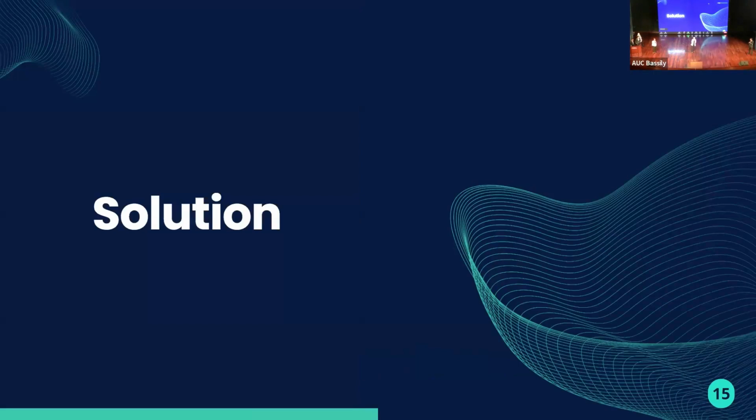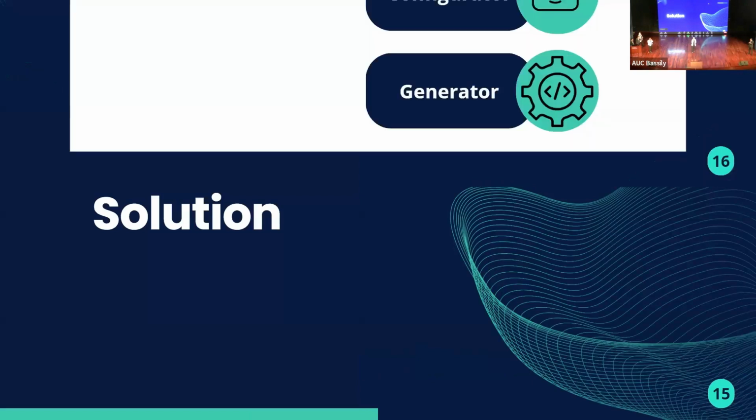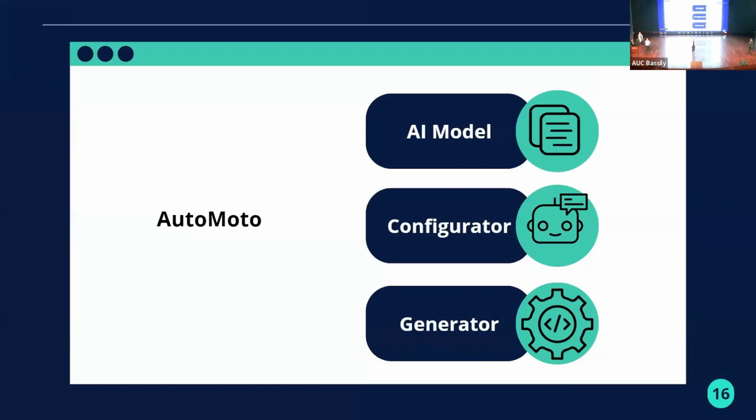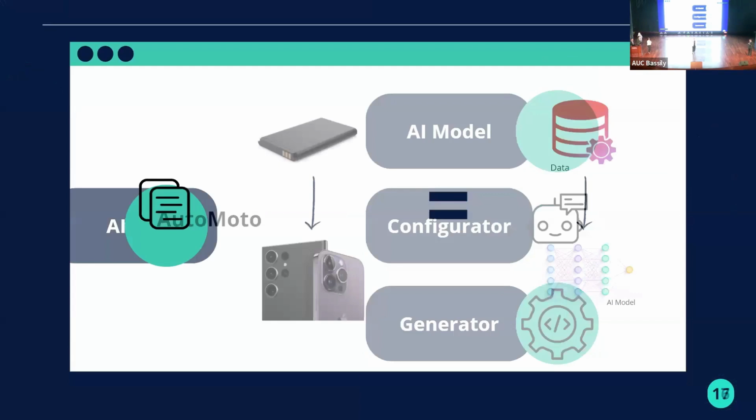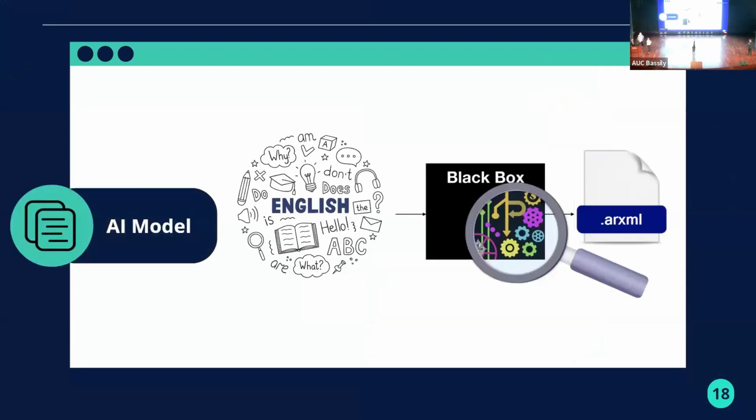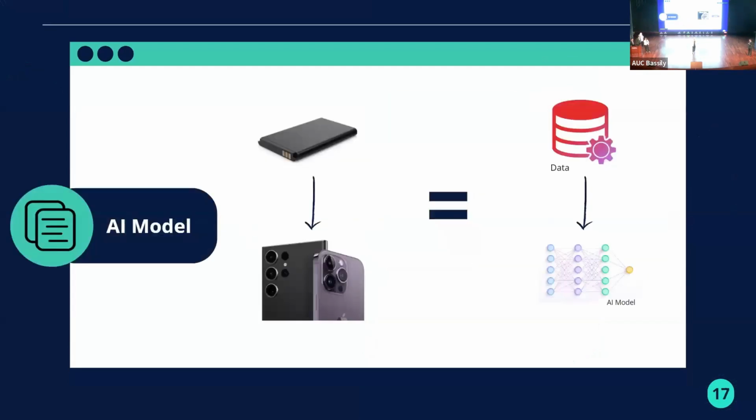So now I'm gonna present the technical details of our solution for you. Automoto is the integration of three main parts: AI model, configurator, and generator. Starting with the most important and innovative part in our project, the AI model. Here comes the first obstacle. We couldn't find the fuel of the AI model, which is the dataset.